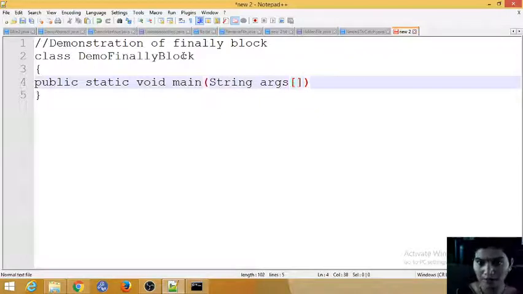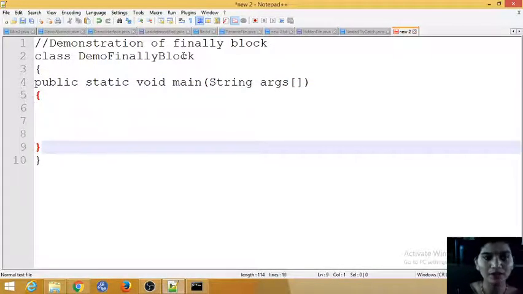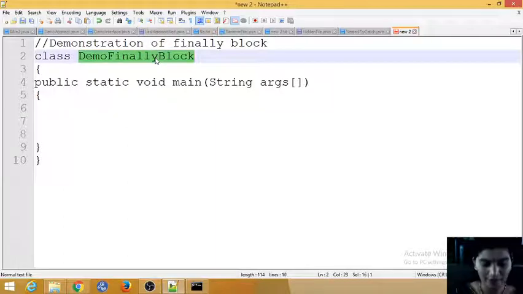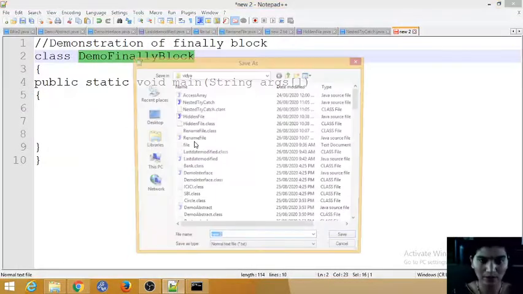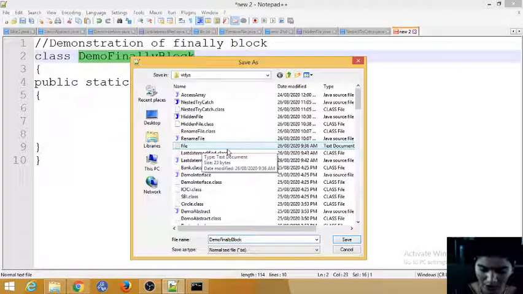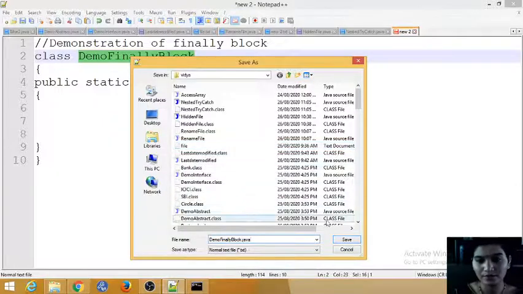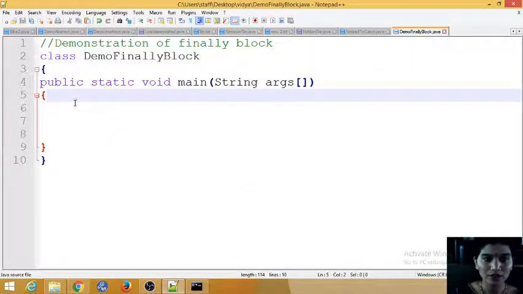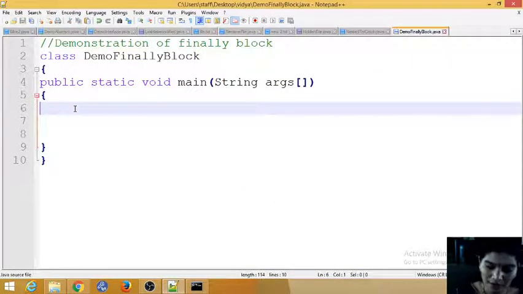Now we'll save the file with the class name, Control S, dot java. So done.